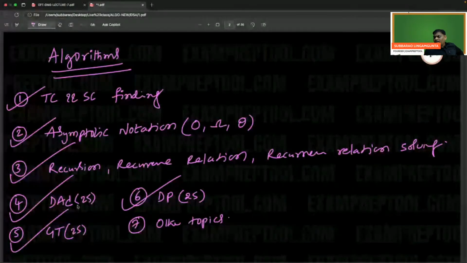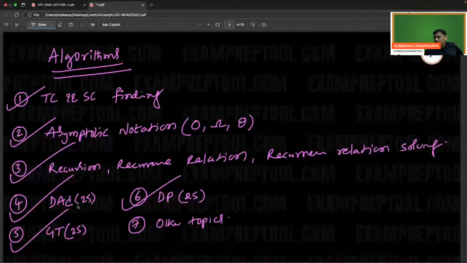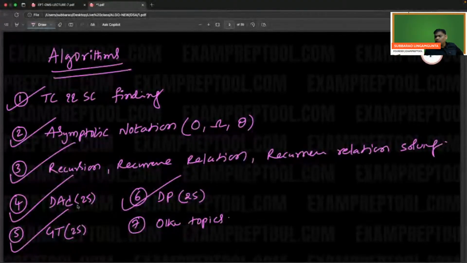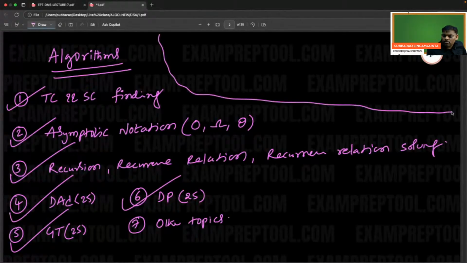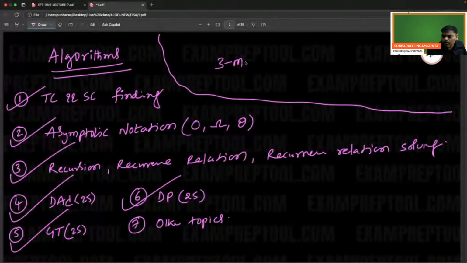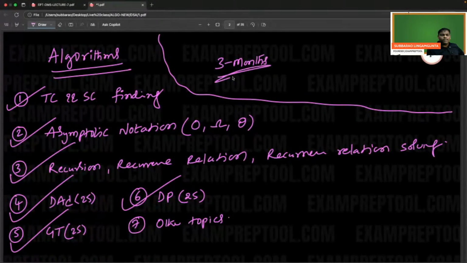Sir, how can I become perfect in DSA, sir? Just give 3 months to me. Whatever I say, just do it for 3 months, dedicatedly. If you work 3 months dedicatedly, you will be an expert in DSA.